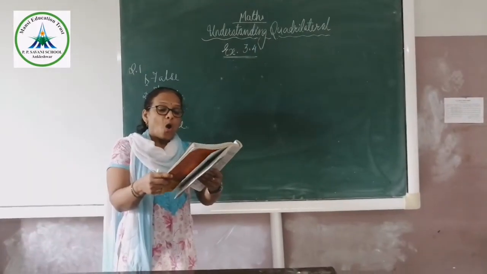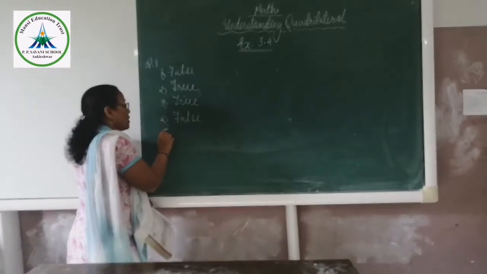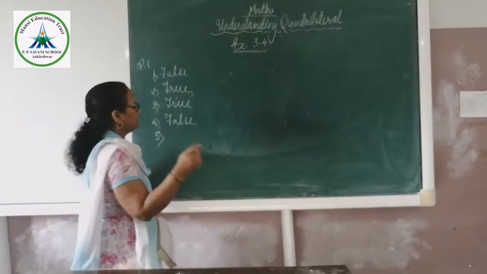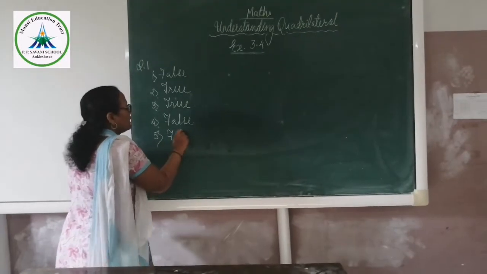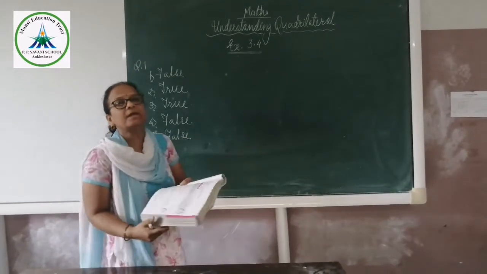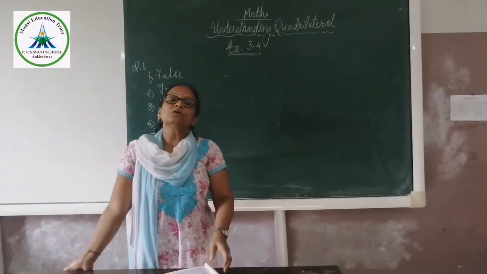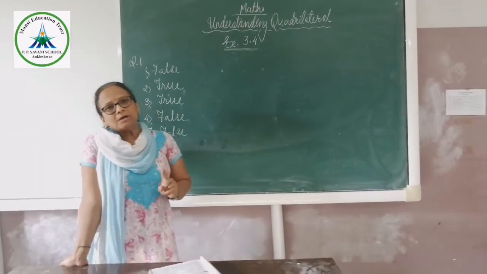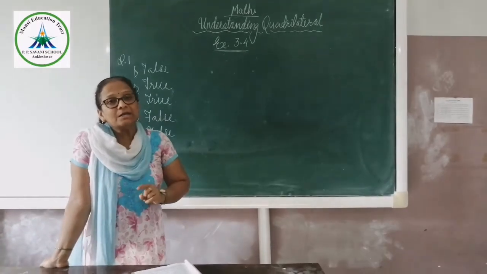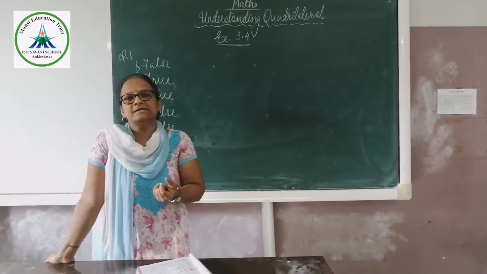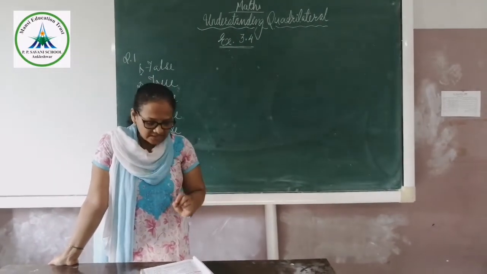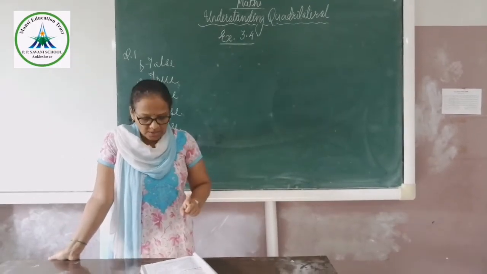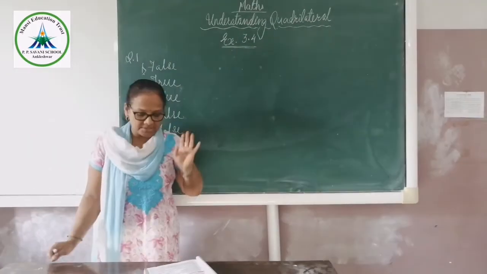Then fifth one. All the kites are rhombus. It is a false statement. All the kites will not be rhombus, because in a rhombus all the sides are equal and opposite sides are parallel. But in a kite, only adjacent sides are equal. And that's why we can say that all the kites are not rhombus.